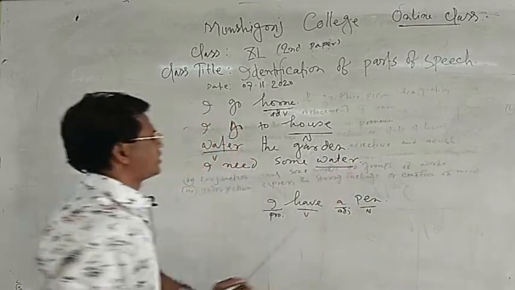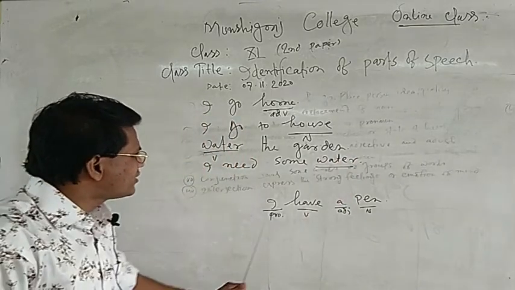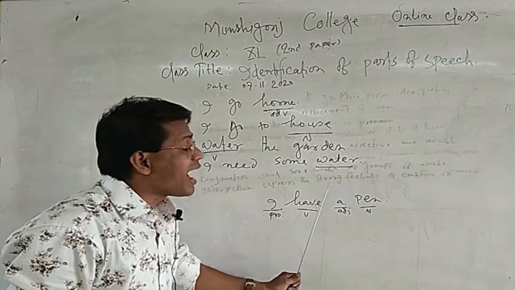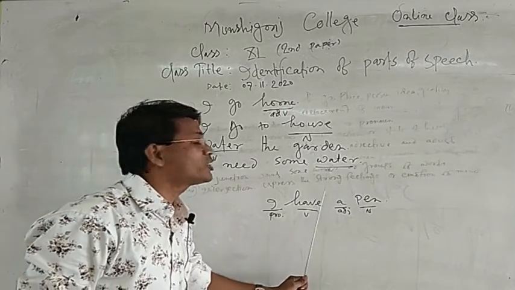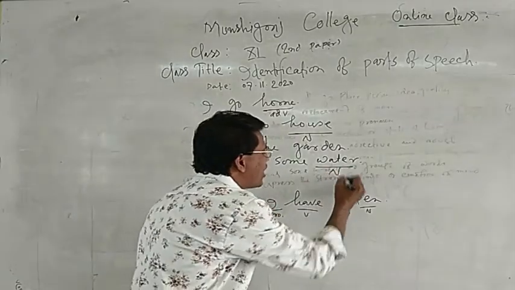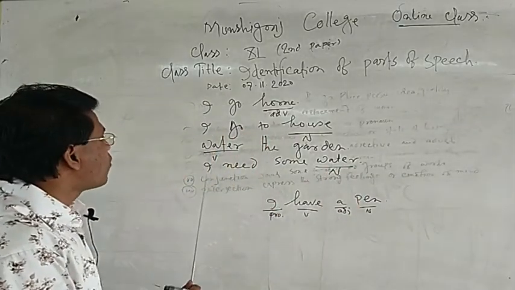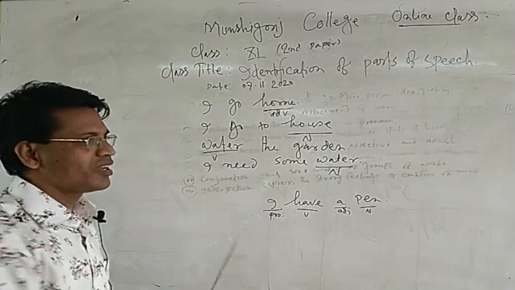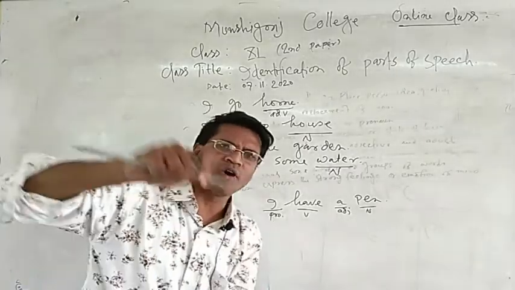Here, if you are asked what kind of part of speech water is, you have to say it's a noun. In the first sentence, water was a verb because it means pour water.